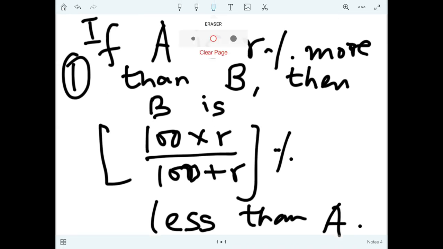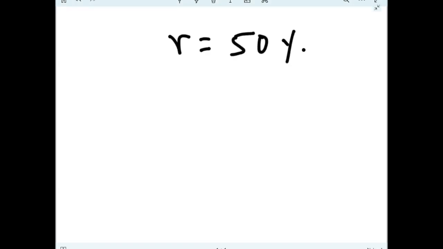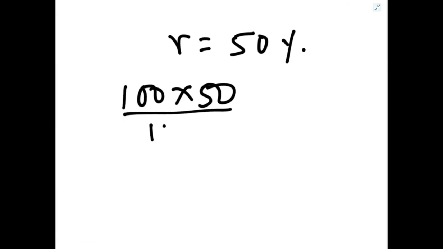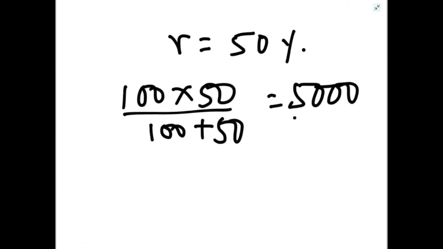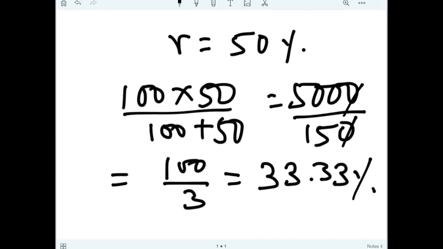अभी जो एग्जाम्पल लिया था उसमें अगर इसको अप्लाई करें तो R was 50%, तो 100 into 50 upon 100 plus 50, 5000 upon 150, or if we simplify 100 by 3, that is 33.33%. Same answer we are getting. So remember this formula for comparison of two values.